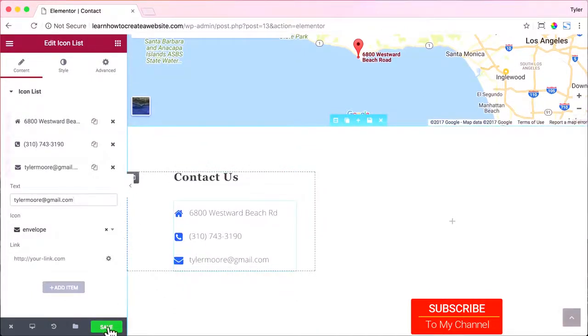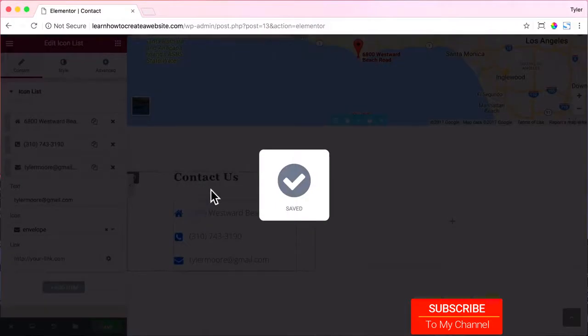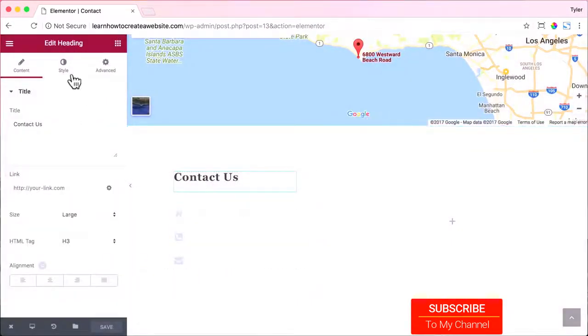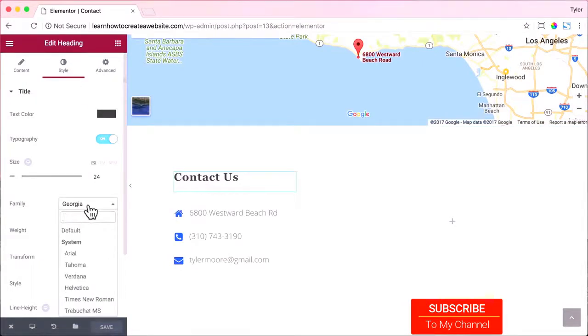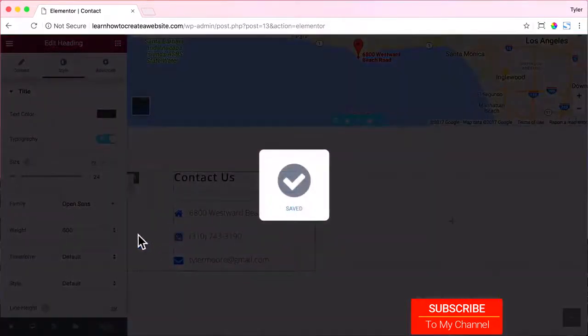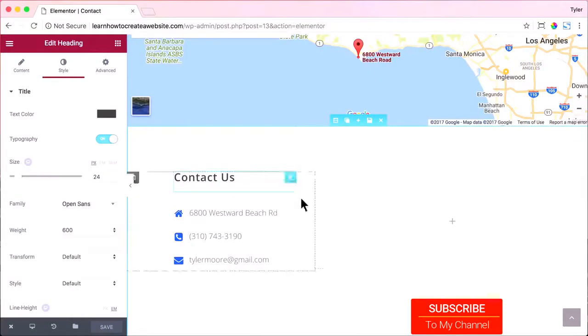So let's save that. And we're not adding a form yet because we can't do that here. We need to do it somewhere else. But before I do that, actually, let me go to Style and make this Contact Us Open Sans and make it less bold. Oh, well, maybe a little more bold than that. All right, that looks right. So let's click Save. And what we're going to do next is add a contact form right here. So let's go ahead and do that.